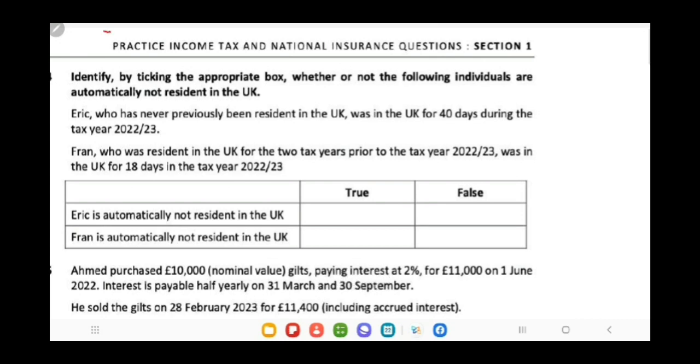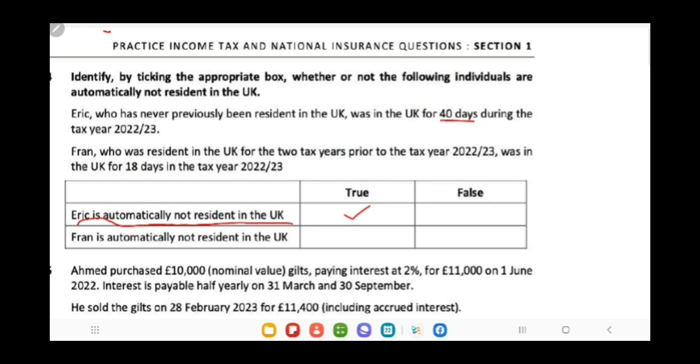Number 14. Identify by ticking the appropriate box whether or not the following individuals are automatically non-resident in the UK. Eric, who has never previously been resident in the UK, was in the UK for 40 days during the tax year 22-23. So Eric is automatically non-resident in the UK, right? This is as he was not previously resident in the UK and his stay is for less than 46 days, so he is considered to be an automatically non-resident person.